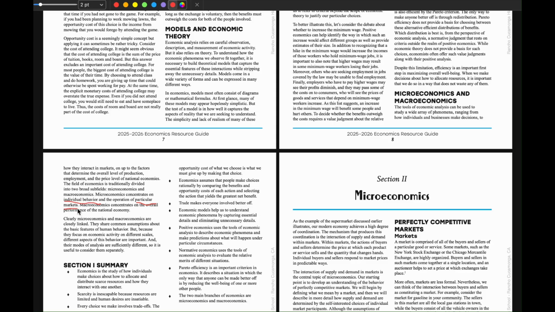What we're going to see in macroeconomics is the overall performance. We're going to see in macroeconomics things like the nation's unemployment rate and the nation's GDP. While in microeconomics, we might be looking at the demand for gasoline, a singular market, or the demand for popsicles, a singular market. That's the difference between micro and macroeconomics, and we're going to delve into those differences in our later section videos.